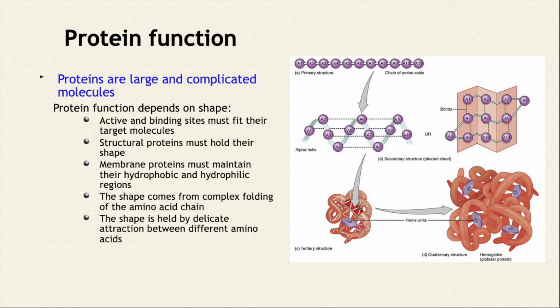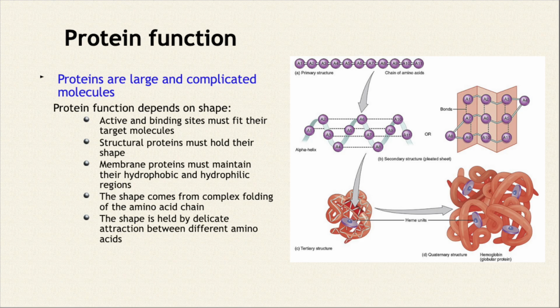You can think of the proteins as something very similar, except that things kind of get stuck in proteins because the protein shape matches their shape. So they fit a bit like a lock and a key. They come together like interlocking shapes, right? And then things get stuck together. And if that shape is broken, then the interlocking relationship is broken as well. Okay? So structural proteins must hold their shape. Membrane proteins must maintain their hydrophobic and hydrophilic regions.